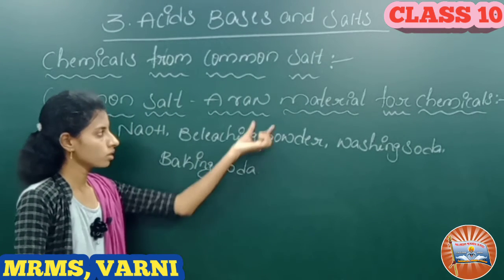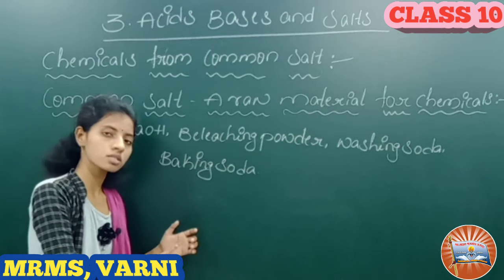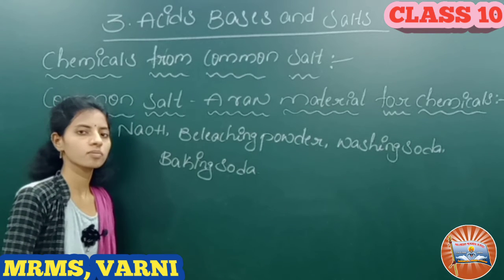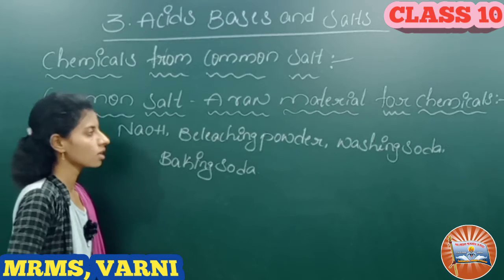How is only one salt used for making all these different substances? Let's see how.